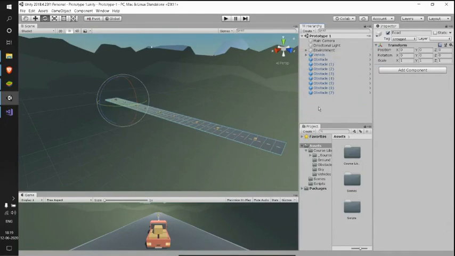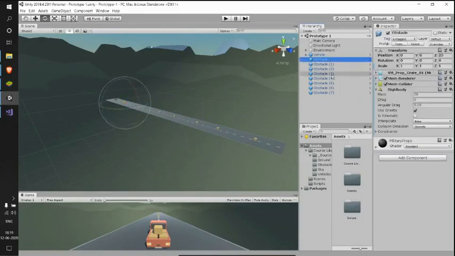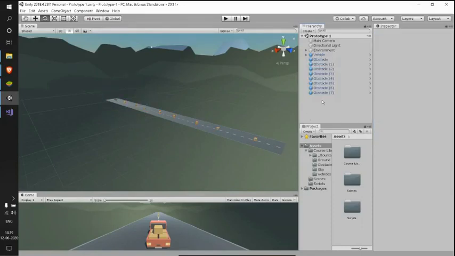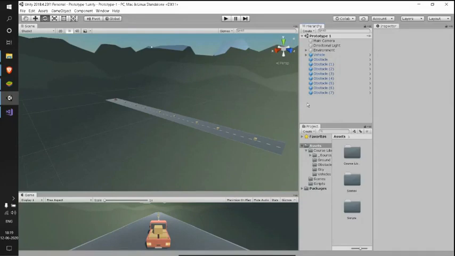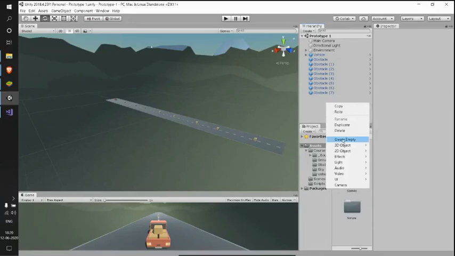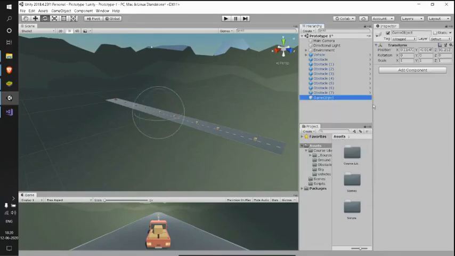Let's do the same thing for our obstacles. See, we have our different obstacles here, and having these many obstacles doesn't make any sense. So to organize them a bit, what I'll do is I'll right click in my hierarchy and click on create empty. Create empty creates an empty object, and it's just empty.